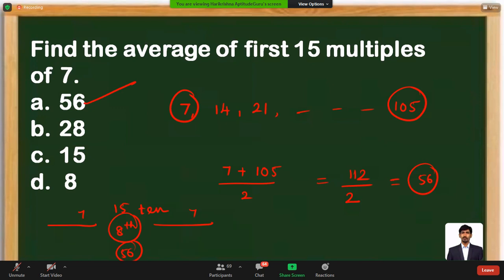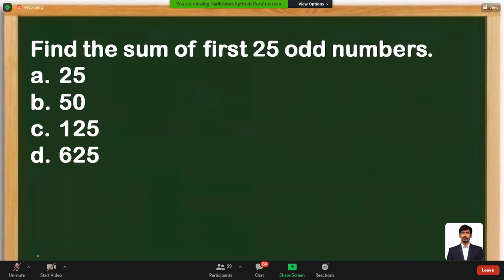Look at the next question available on the screen. Sum of first 25 odd numbers. First 25 odd numbers means the first term is 1, second term is 3, third term is 5, next terms are 7, 9, and so on. Like that 25 odd terms are there. What is the sum of those numbers is the question.